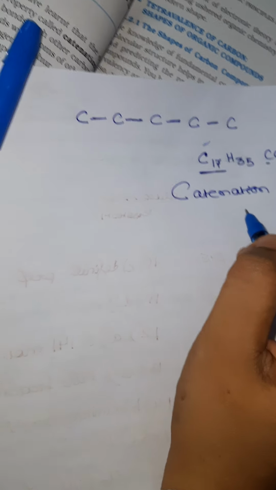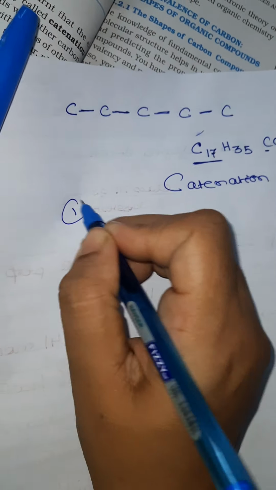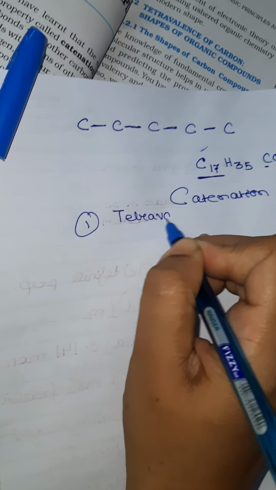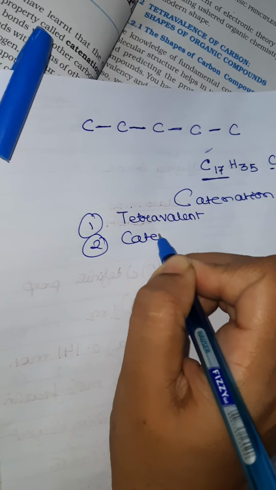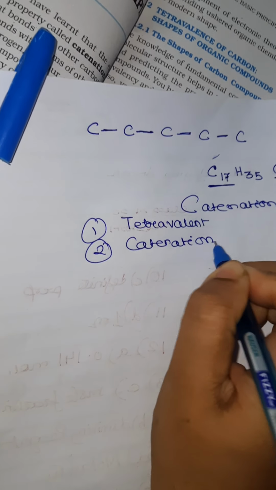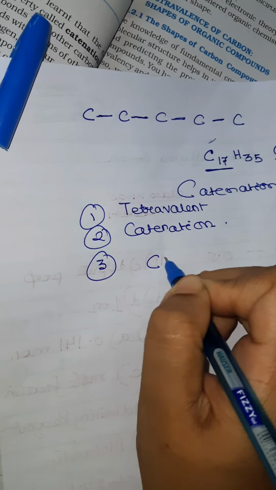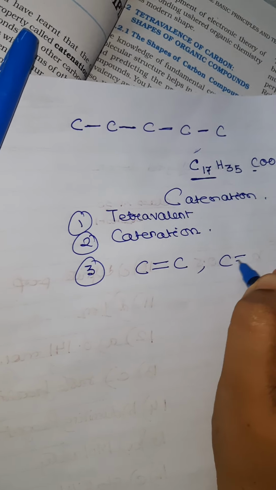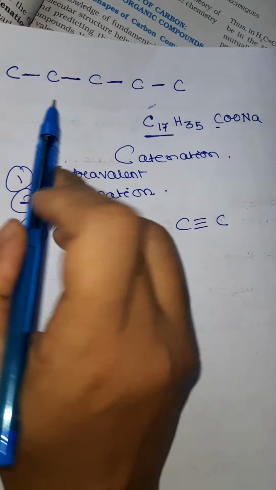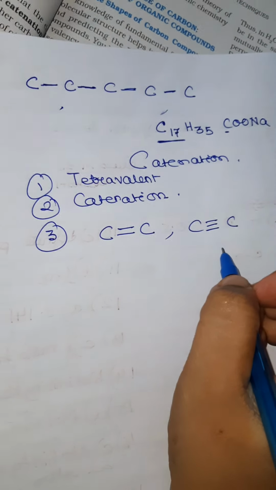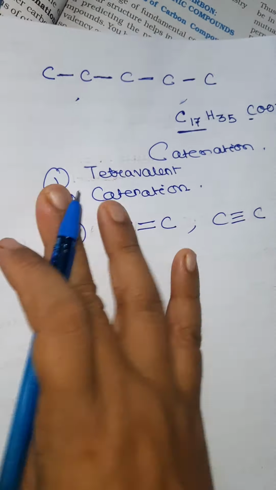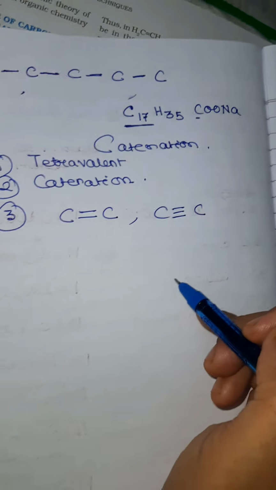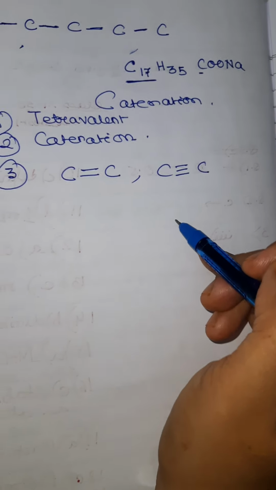So what are the 4 reasons because of which carbon forms the basic skeleton of organic compounds? Number 1, it is tetravalent. Number 2, it undergoes catenation. Number 3, carbon has the property to form carbon-carbon double bond and carbon-carbon triple bond in the same compound as carbon-carbon single bond. It can form double and triple bonds along with single bonded carbon atoms. These 3 are the basic reason why carbon forms the basic skeleton of organic compounds.